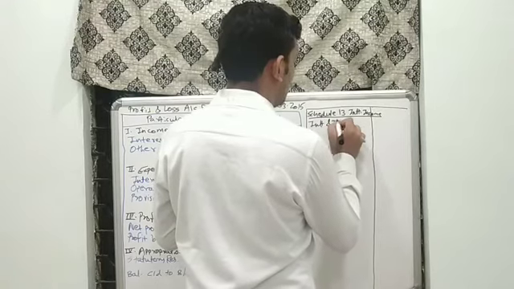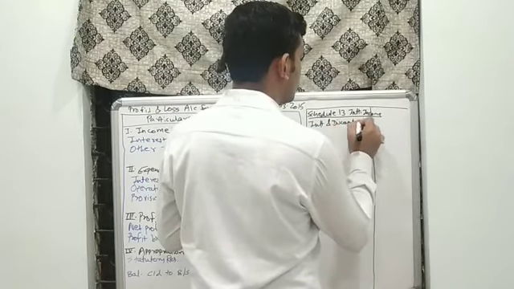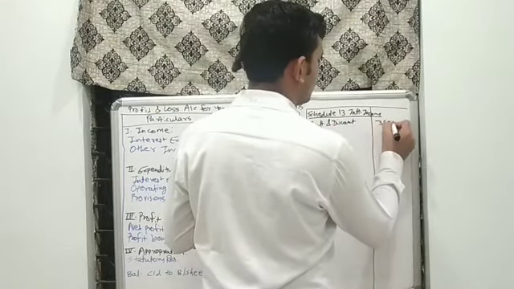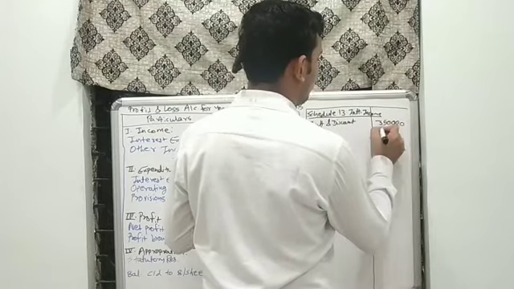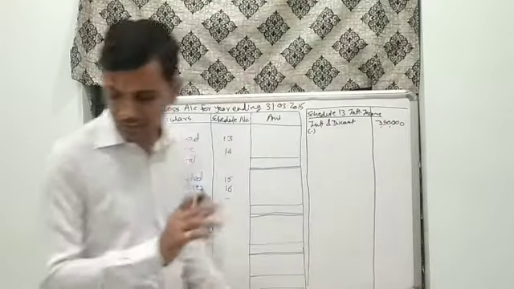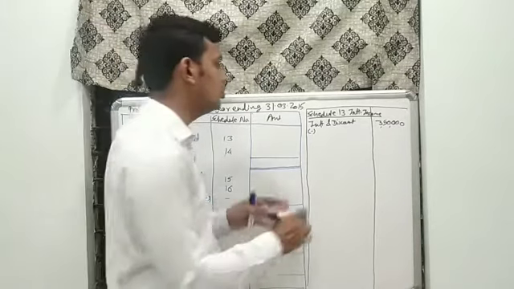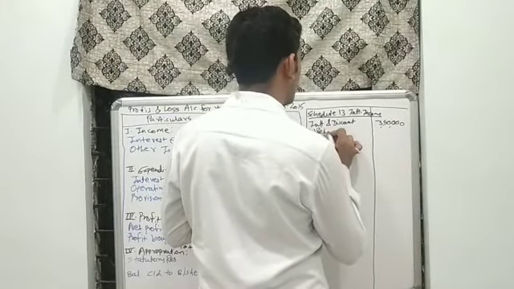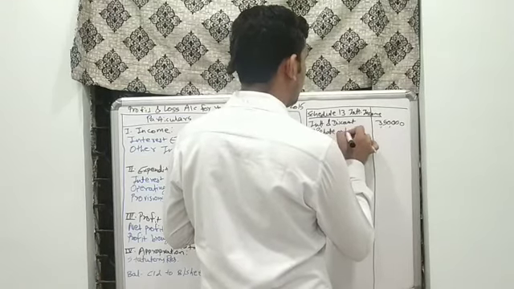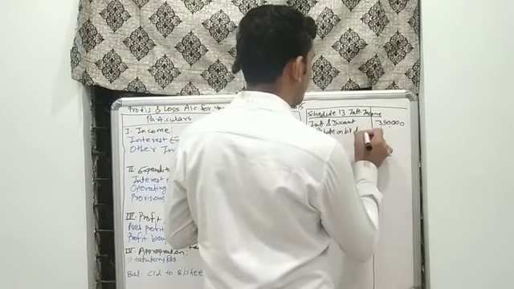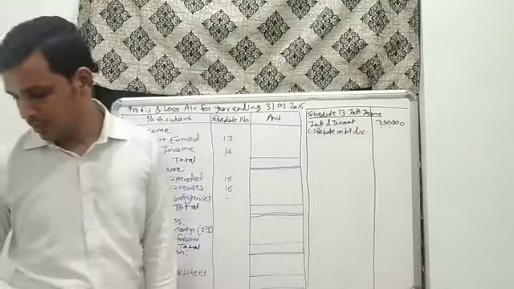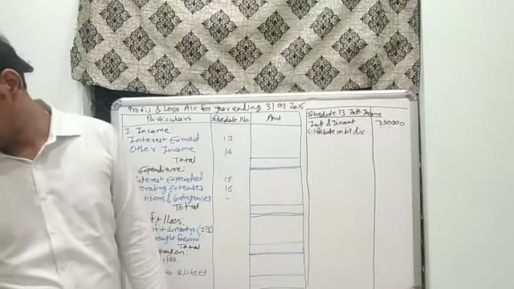Again, there is an adjustment provided that rebate on bills discounted, less, has been provided for rupees 8,400.